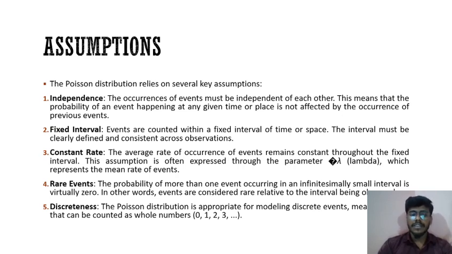Constant rate. The average rate of occurrence of events remains constant throughout the fixed interval. This assumption is often expressed through the parameter lambda, which represents the mean rate of events. Rare events. The probability of more than one event occurring in an infinitesimally small interval is virtually zero. In other words, events are considered rare relative to the interval being considered. Discreteness. The Poisson distribution is appropriate for modeling discrete events that can be counted as whole numbers 0, 1, 2, 3, like this.